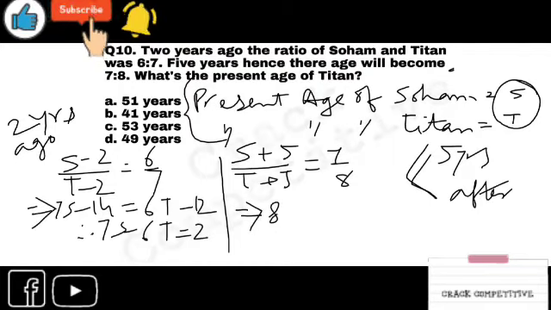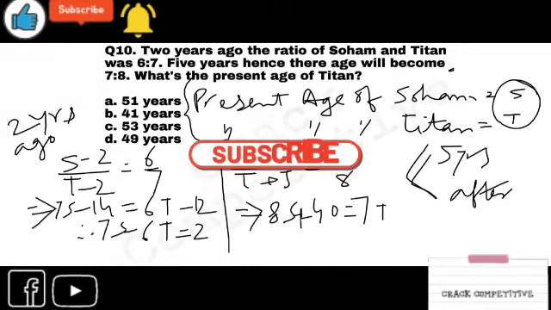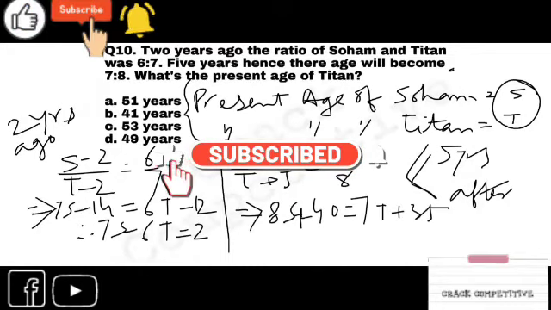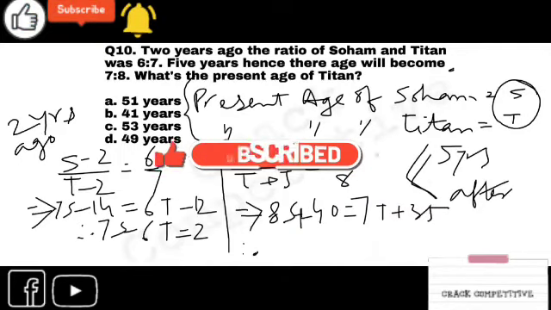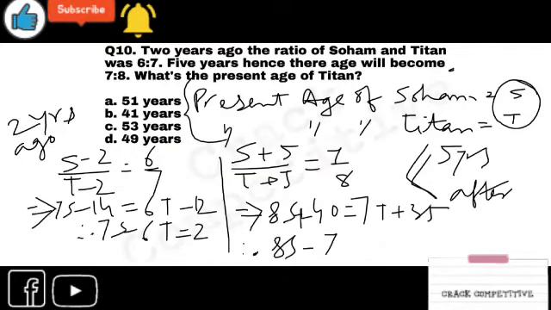What is it? 8S plus 40 equals 7T plus 35. So we need a simpler one. What will that be? 8S minus 7T is equal to minus 5. Okay, these are the two equations.